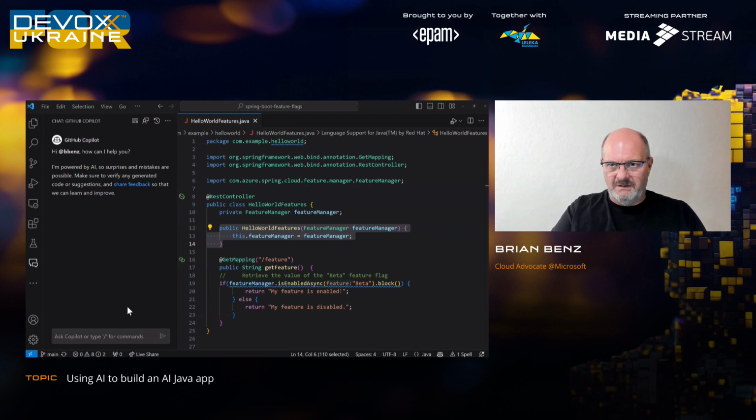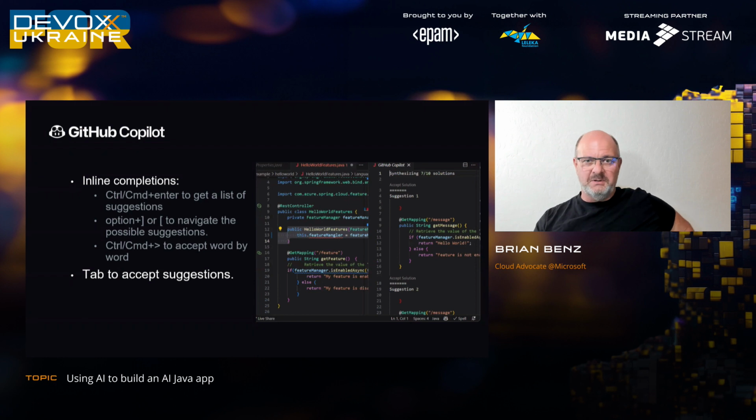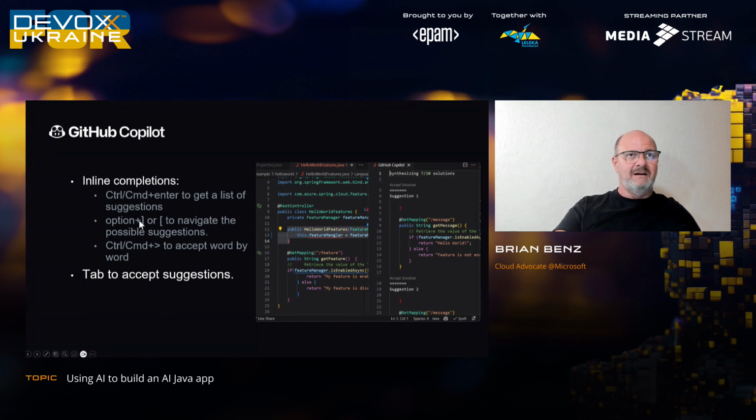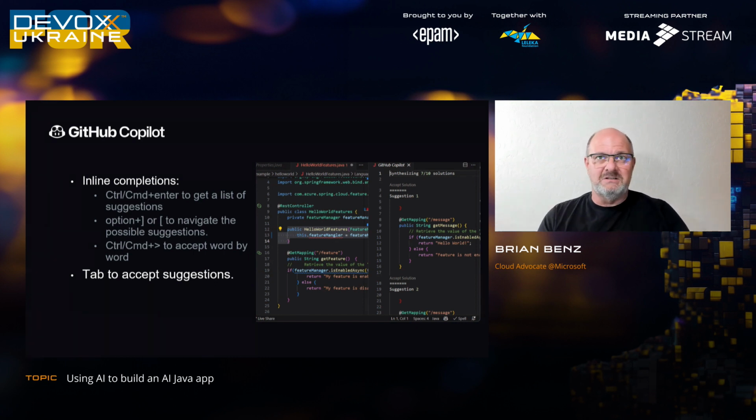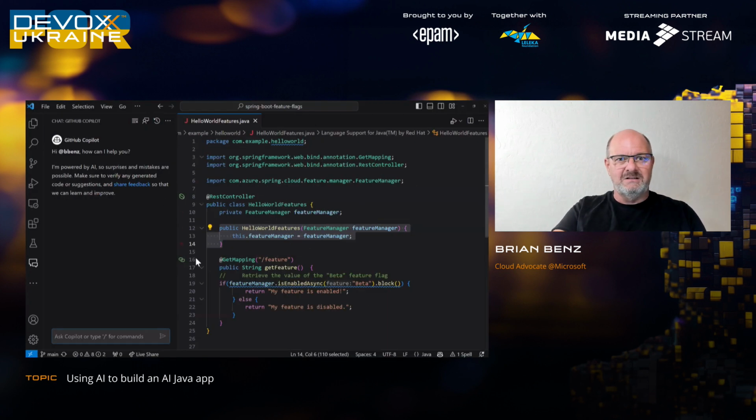So that's context awareness. That's what it means. So next up, we have inline completions. This is another new feature. This is very cool as well. You hit Control, Command, and Enter to get a list of suggestions for your code, or you can also use the keys here. These are very little known. The brackets to actually navigate through possible suggestions. You might not like the first suggestion that actually gets done. And in this case, I don't think there are any suggestions, but let's just go in and have a look at that.